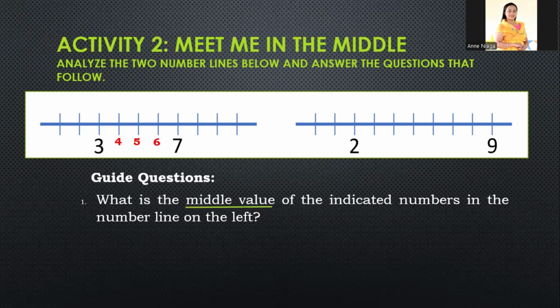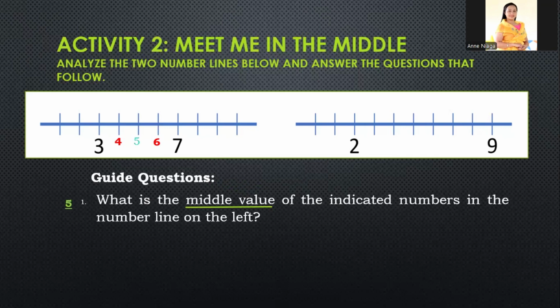So, pag sinasabing middle value, ito ay nasa gitna. Okay, mga bilang o numero na nasa gitna. So, ano nga ba ang bilang na nasa gitna ng number line sa kaliwa? So, di ba? Klarong-klaro na ito ay number 5. So, ang sagot sa number 1 ay number 5.